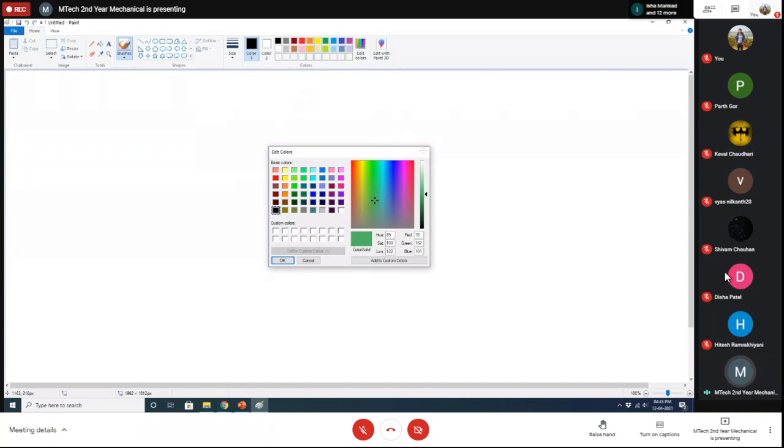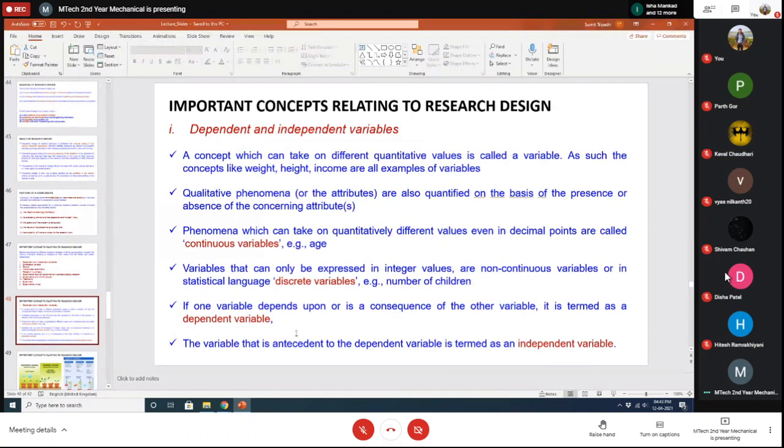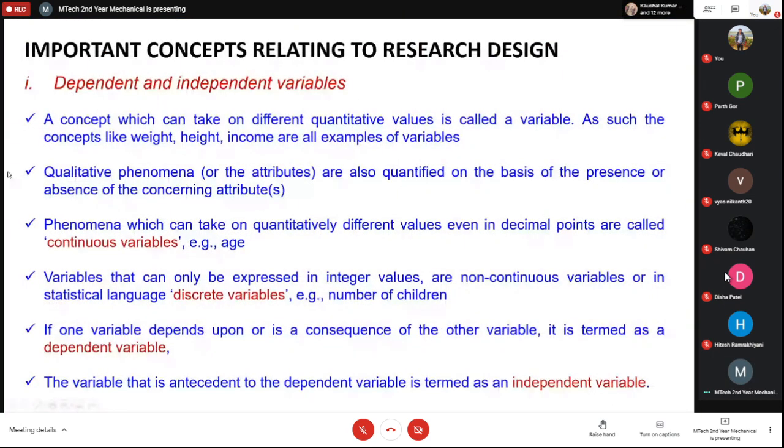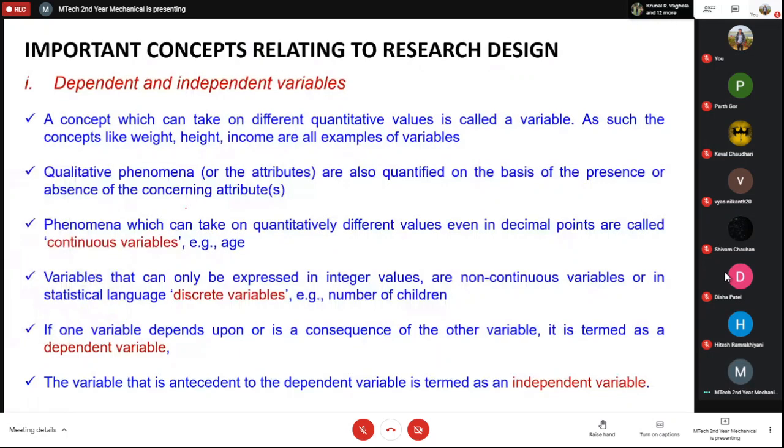The purpose of showing this is just this: the qualitative phenomena can also be presented in terms of quantities. Okay, so continuous variable, discrete variables, but our main concern was the dependent and independent variable.